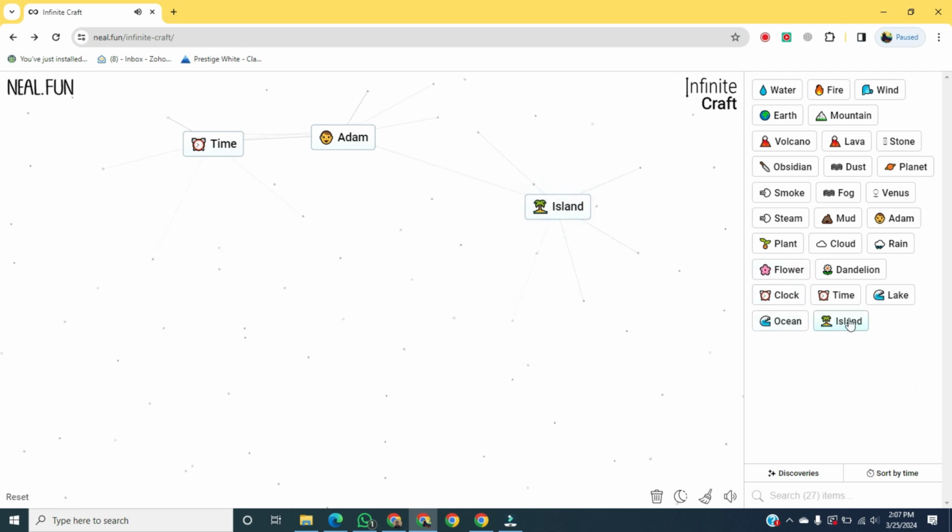Combine Iceland with Iceland, and it will become a continent. Add mountain with continent, and it will become Asia. Combine continent with Asia, and it will become Europe.